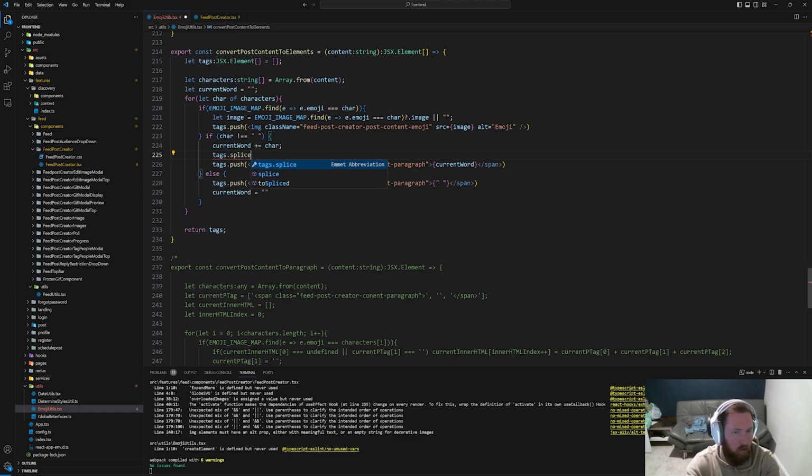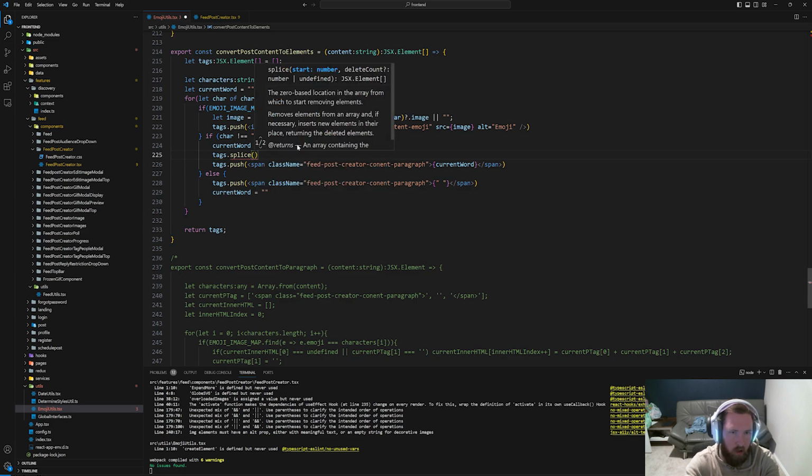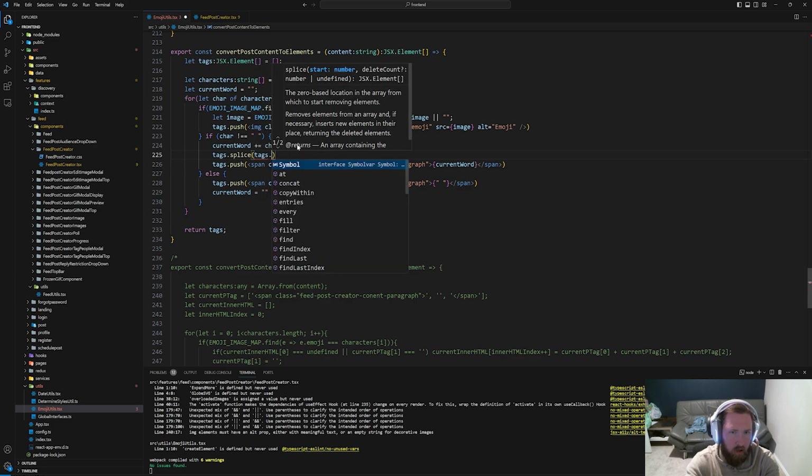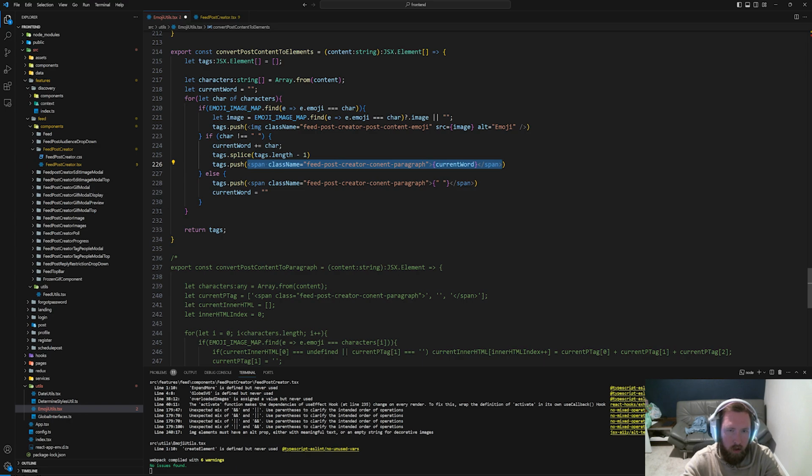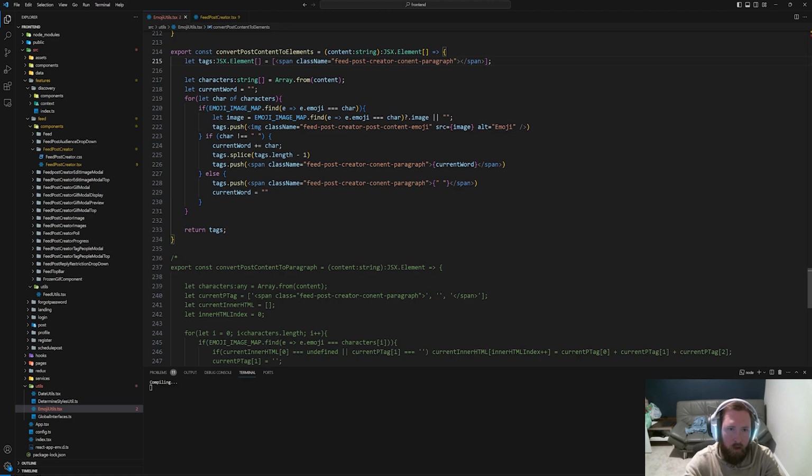So we could say here tags.splice, and we'll say tags.length -1. Now the issue here will be, it could be -1. So we might go ahead and put an empty span in there with just a class name of, so we might start it with one single span. We'll just put an empty span in here to start, and we'll modify the span.